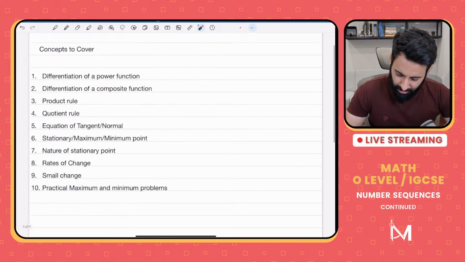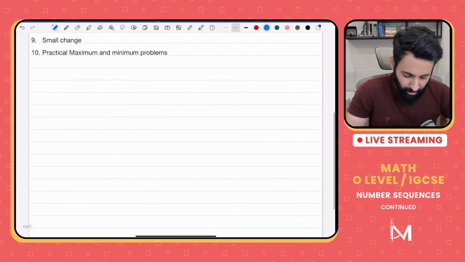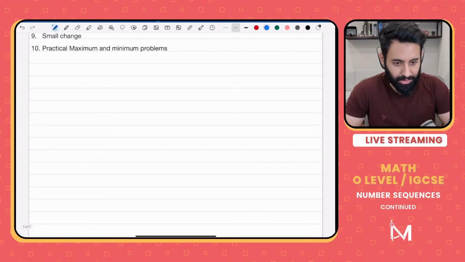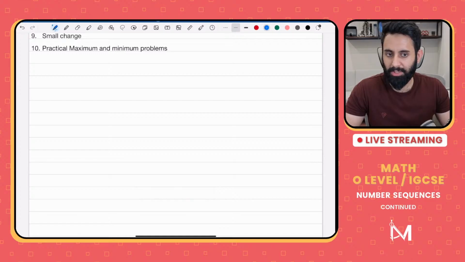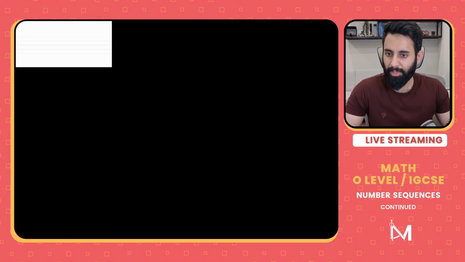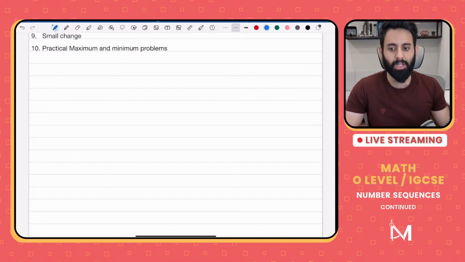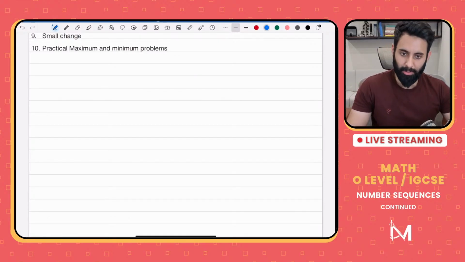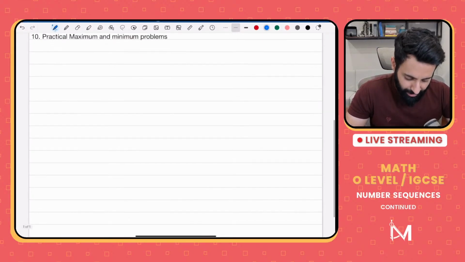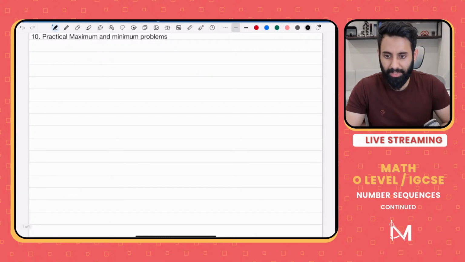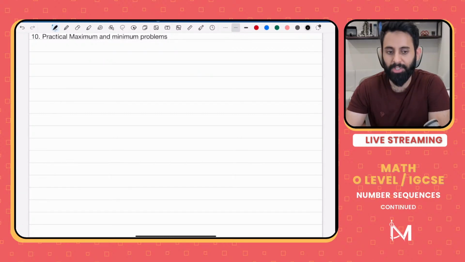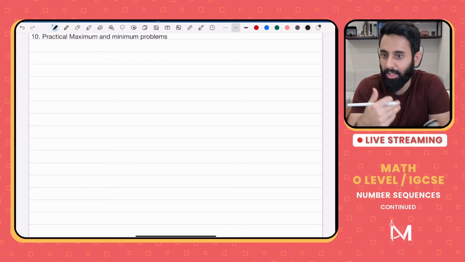Okay, so let's start with the very basics. Before we start differentiation, what I always like to do is go over a bit of theory, because students just brainlessly know how to differentiate, but if you ask them what exactly is the purpose of differentiation, they don't really have a good answer. So that's what we're going to do. We're going to learn the basics of differentiation, and alongside we're going to do a bit of theory. The whole idea behind differentiation is to find gradient, basically the rate of change of y over the rate of change of x.